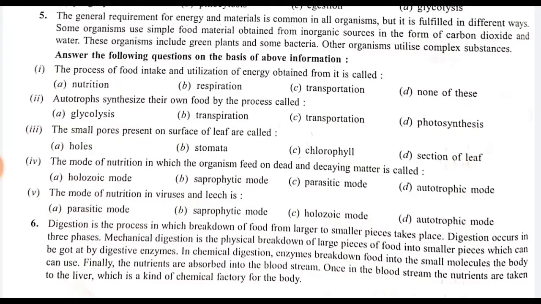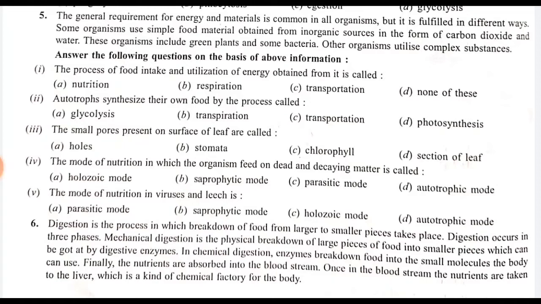Autotrophic mode of nutrition is one in which organisms take their own food from inorganic materials. But the saprophytic mode of nutrition means they grow on dead and decaying matter for taking the nutrients. So the correct option is option B, saprophytic mode of nutrition.